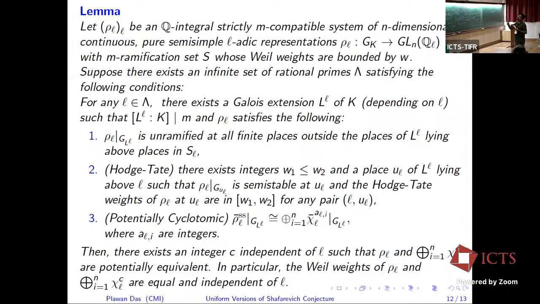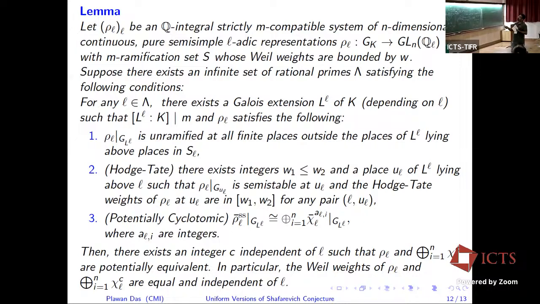Okay, that abelian thing he actually considered the power of the representation. But in general, we can define a power of a representation, and these statements we can generalize. So if we have an M-compatible system, actually, if we have an infinite set of lambda satisfying this hypothesis, this is what I'm saying here.